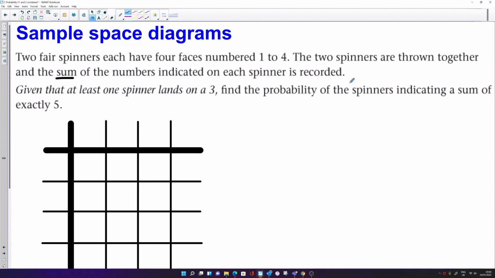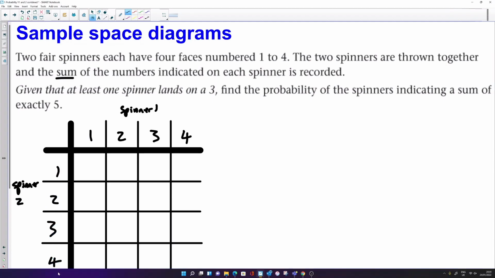Okay, so I'm just going to go across the top here, and I'm going to say this is representing spinner 1. So that can land on 1, 2, 3 or 4. And then down the side, this is spinner 2. And again, that could have numbers 1, 2, 3 and 4.